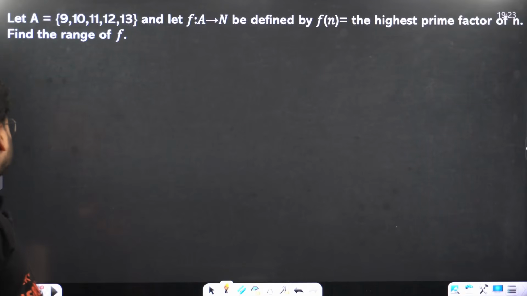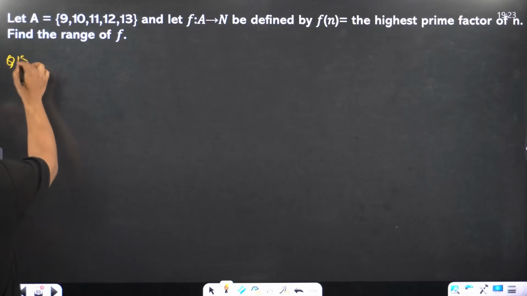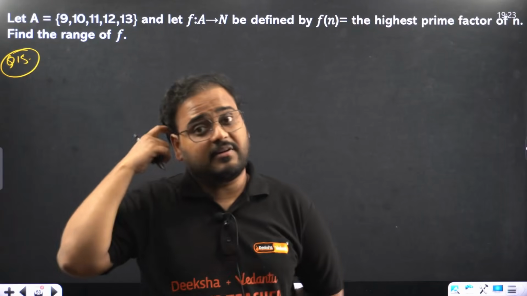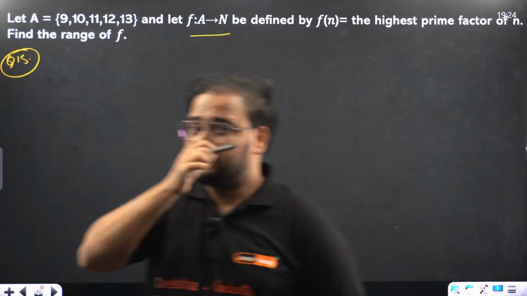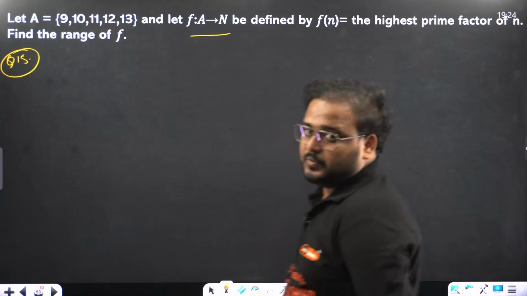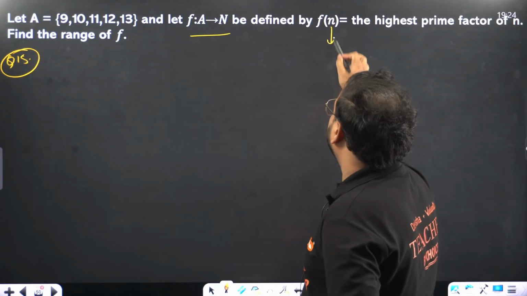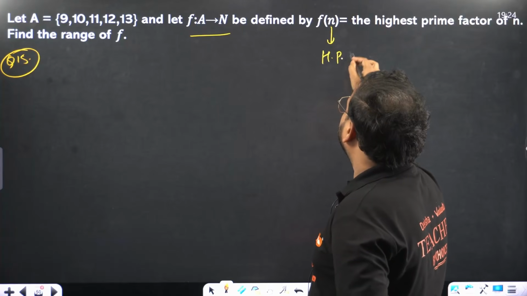This is question number 15. Let A be this, B is also given. Function is defined from A to N. They're asking us the highest prime factor of N. Whatever number we are writing over here, we are looking for the highest prime factor.